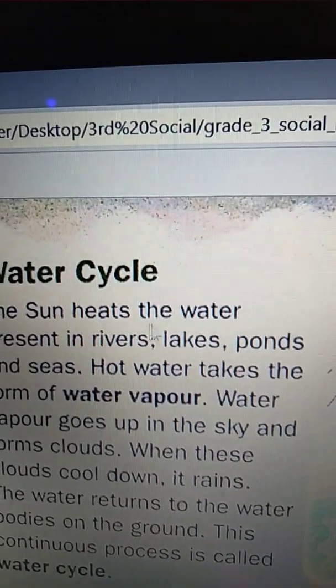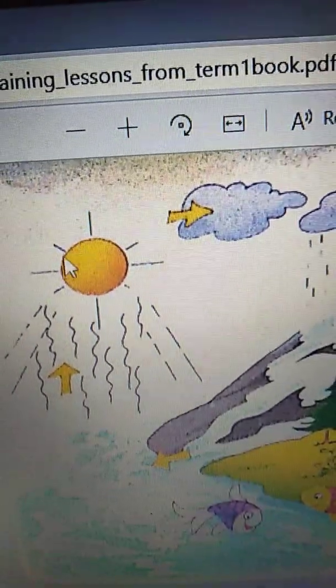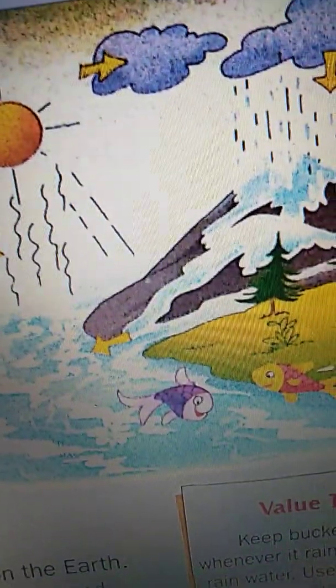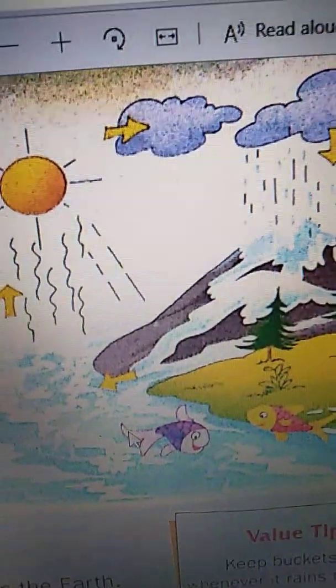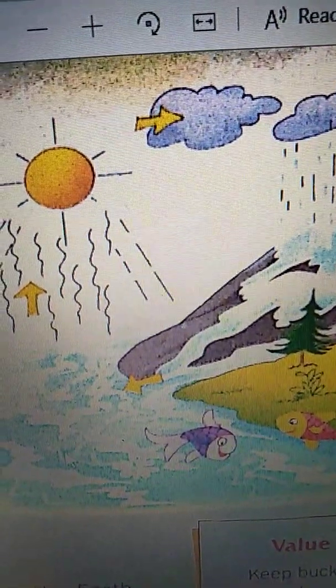The sun heats the water present in rivers, lakes, ponds and seas. So, this is the sun. When sun rays fall on the rivers, lakes, ponds or sea, the sun heats up the water.